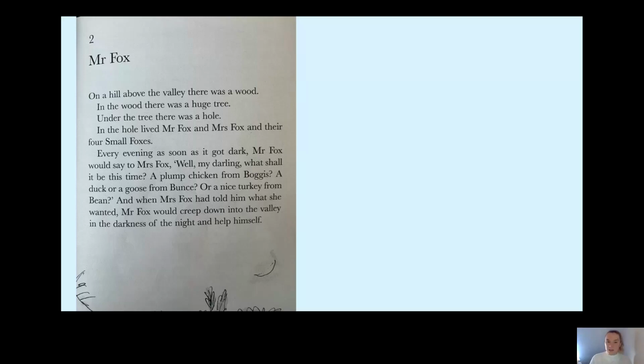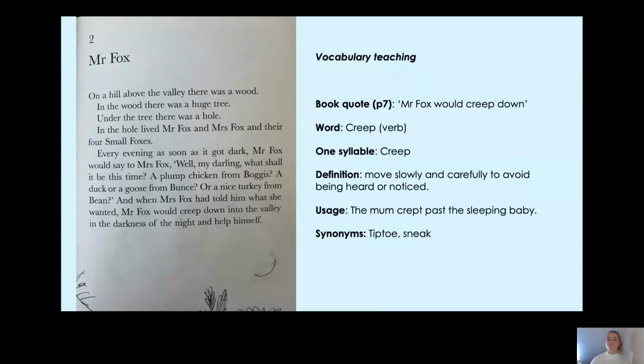So on this page, we've got the word creep, okay, describing how Mr. Fox goes down to the valley in the darkness of the night to go and get the food. So let's have a look at this word. So it says Mr. Fox would creep down. So creep is a verb, to creep, and it has 1 syllable. Are you ready? Let's clap together. 3, 2, 1, creep. There we go, fantastic. Now creep means to move slowly and carefully to avoid being heard or noticed. So when Mr. Fox went down to the valley, he crept because he didn't want anyone to hear him or to see him. I wonder why.